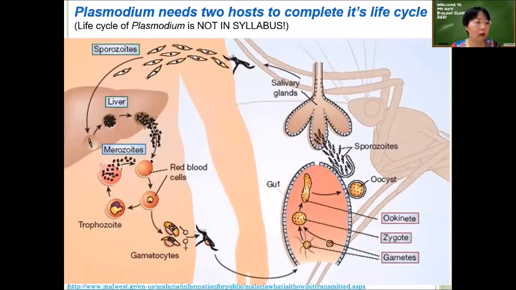Now, this is the life cycle of Plasmodium. It is not in your syllabus. So what I want you to look at is only this: number one, Plasmodium, because it's a eukaryote, has a few stages in one complete life cycle. And in each stage, the shape of the cell will look different.